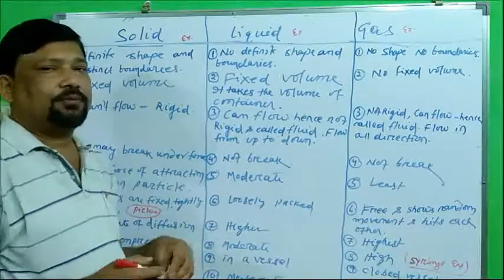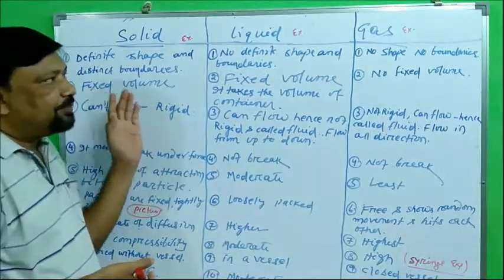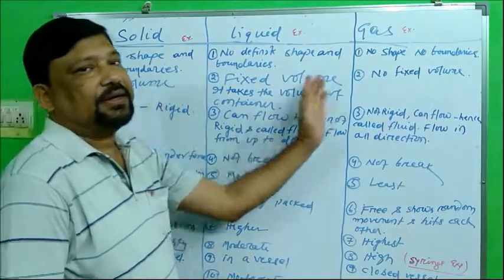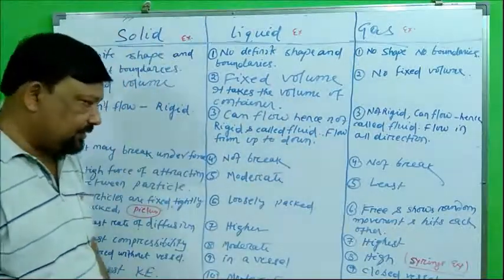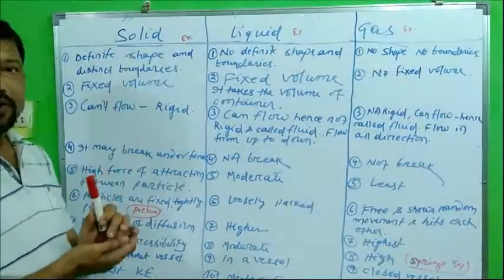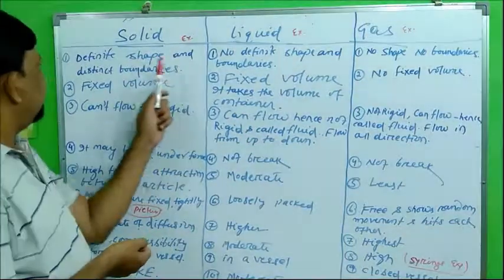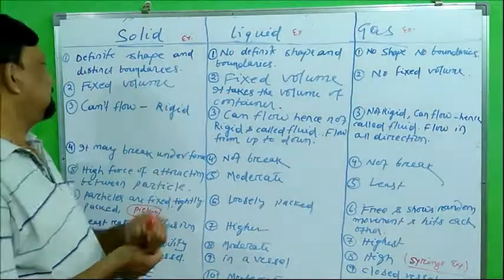Let's discuss point-wise how these points vary in these three different states of matter. First point is the shape of the matter. As far as solid matter is concerned, it has a definite shape and definite boundaries.